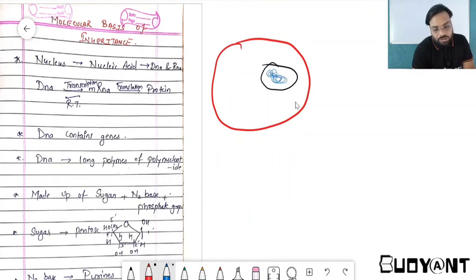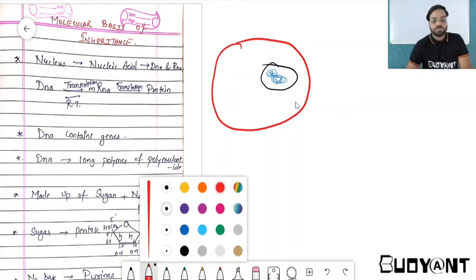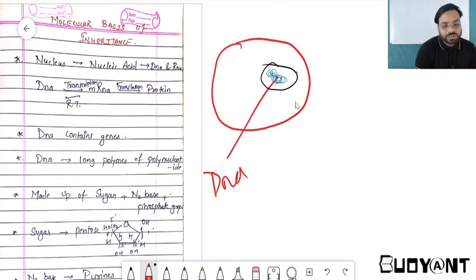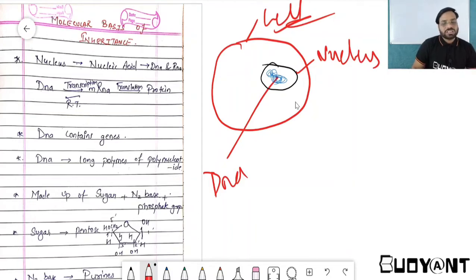The nucleus will contain your genetic material, that is either DNA or RNA. As we have studied, RNA is probably present in viruses, but there are various viruses which also contain DNA. So talking about DNA, DNA is your genetic material. This can be either a bacterial cell or a human cell.